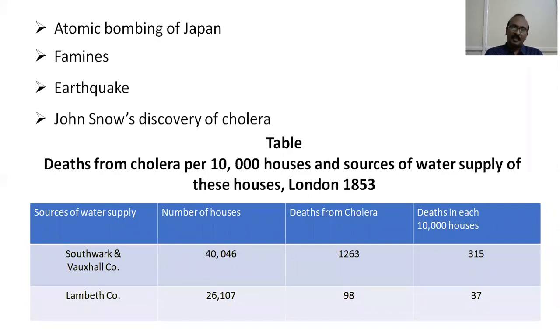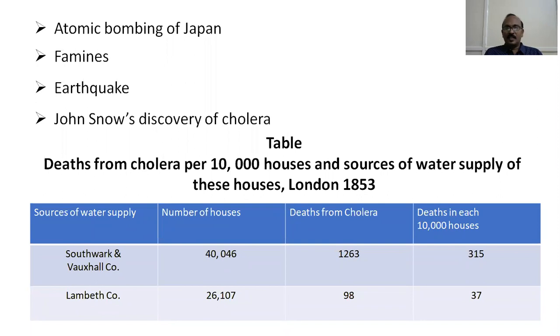Likewise, the effects of famines on the morbidity and mortality of the people, on the socioeconomic status of the people, what is the socioeconomic impact and what is the health impact, is again nothing but a natural experiment, and this allows you to understand the effect of that condition. Similarly, in earthquakes, and also John Snow's discovery of cholera.